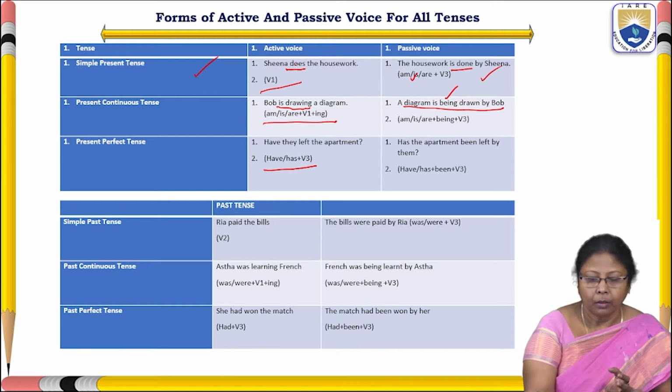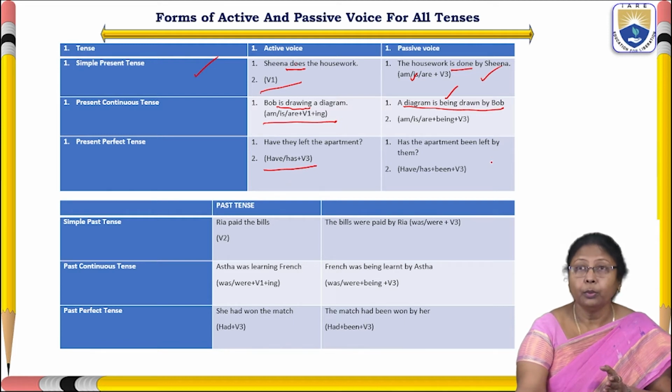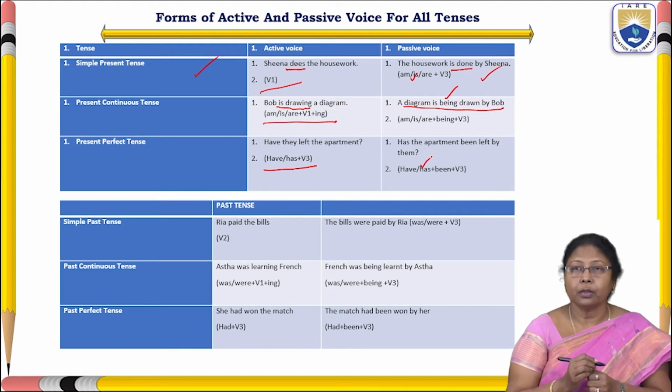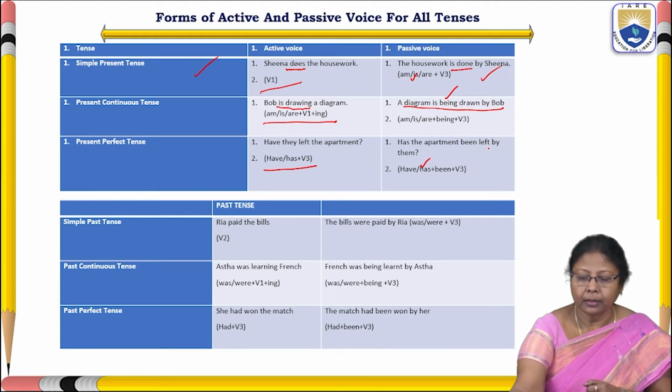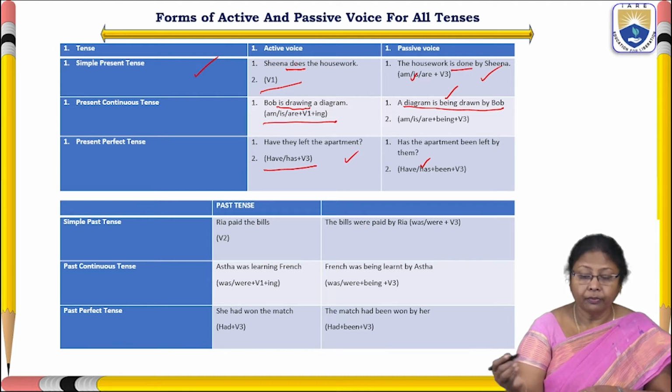So, when you convert this sentence into passive voice, the apartment comes under singular number, so we have to choose has. As this is a question, it becomes: has the apartment been left by them?